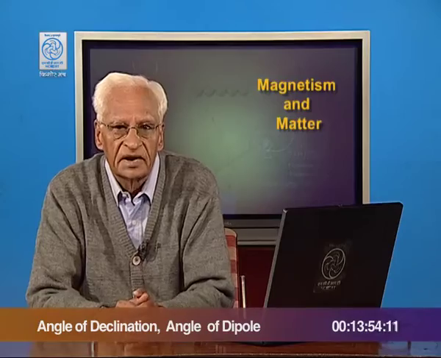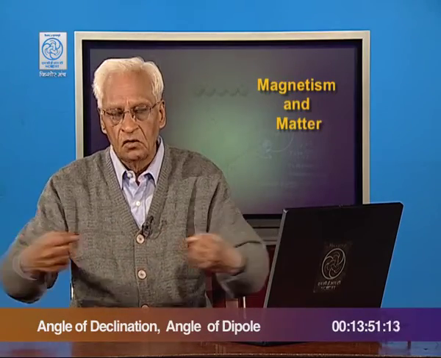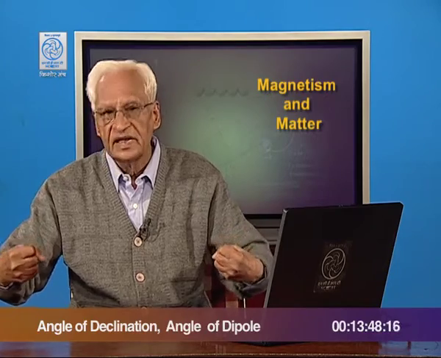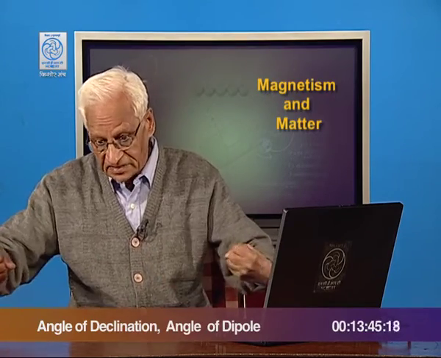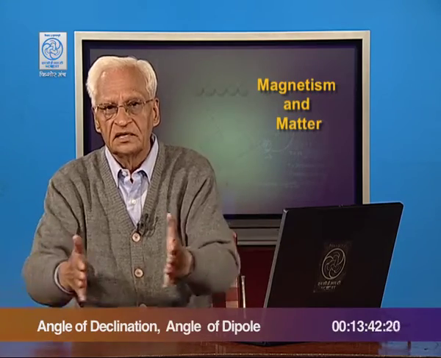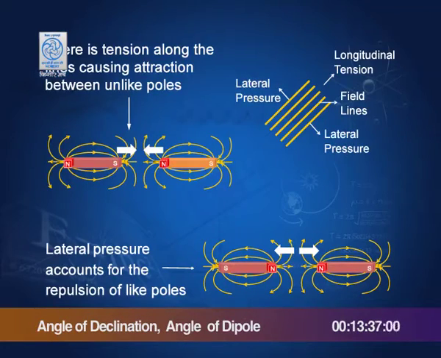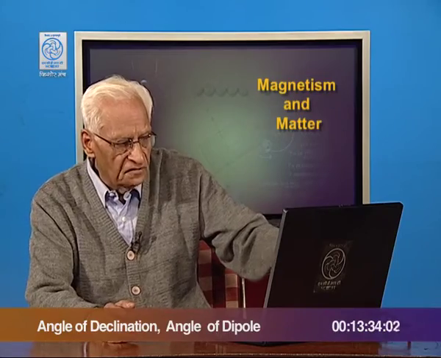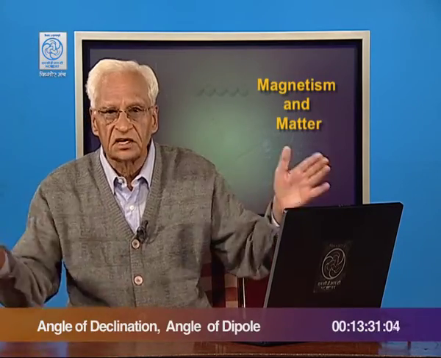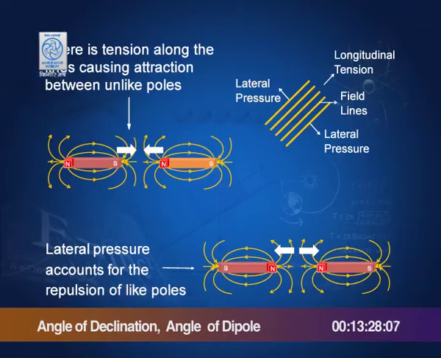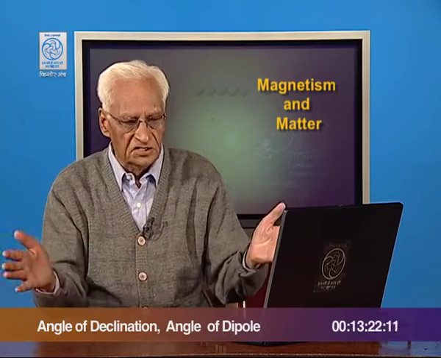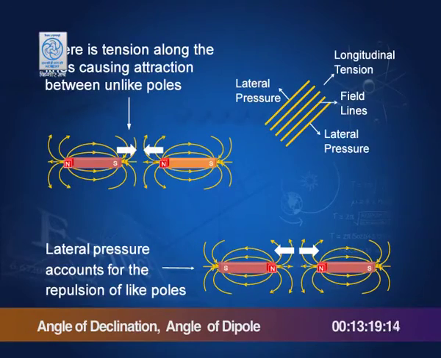There is a tension along the lines of force. I have told you many times before that the lines of force or the magnetic field lines act like springs. If I stretch springs, if I let them go, then the spring contracts. Similarly, the field lines also tend to contract, and because of this effect of contraction along the length, they give rise to the attraction between the two opposite poles. And they also have lateral pressure, that there is a pressure across the lines of force, and this gives rise to the repulsion between similar poles.